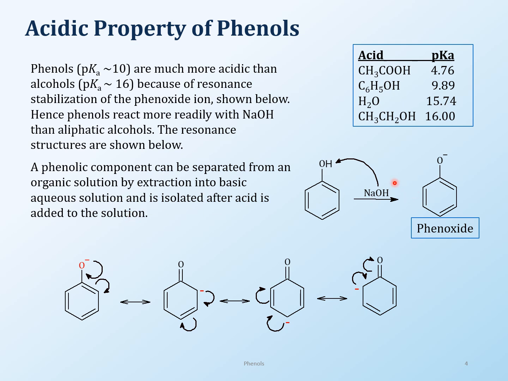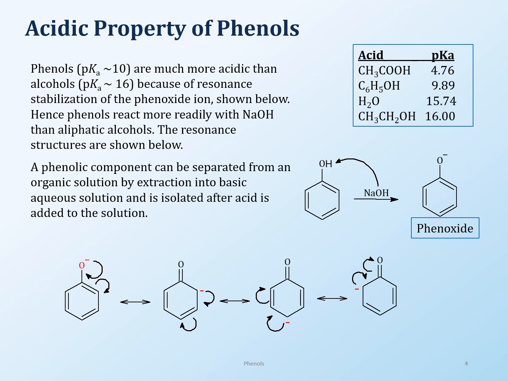The second thing about the phenoxide ion is that because these electrons are involved in resonance over the benzene ring, it makes the benzene ring a lot more nucleophilic. We talked about alcohols being highly activating groups, and they are, but now as a phenoxide, they're even more activating because they push even more electrons into the benzene ring.